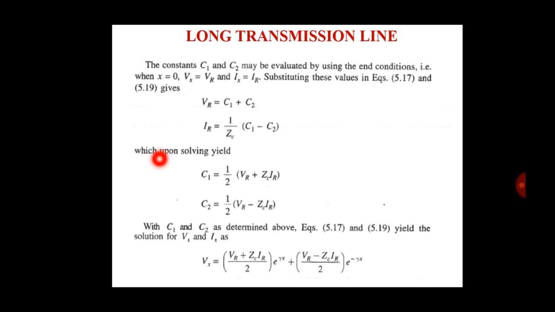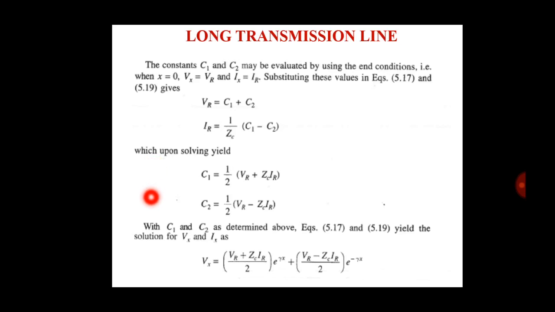Now the constants c1 and c2 may be evaluated by using the end conditions. That means the end condition is where length is 0. So when x is equal to 0, Vx is equal to VR and Ix is equal to IR. Substituting this value in the equations, we have VR is equal to c1 plus c2 and IR is equal to 1 by Zc in the bracket c1 minus c2, because x is equal to 0, Vx is equal to VR and Ix is equal to IR.